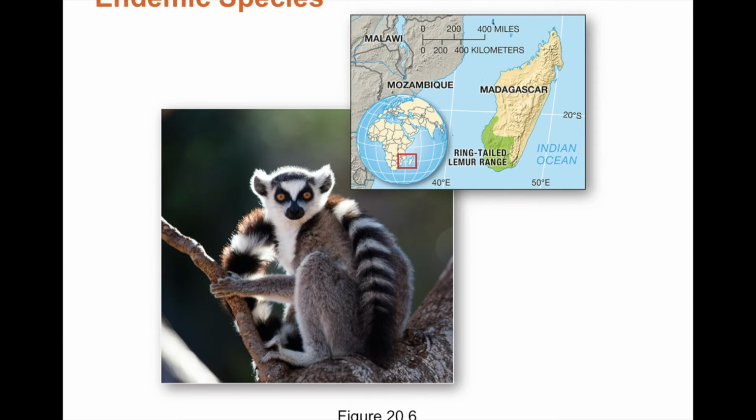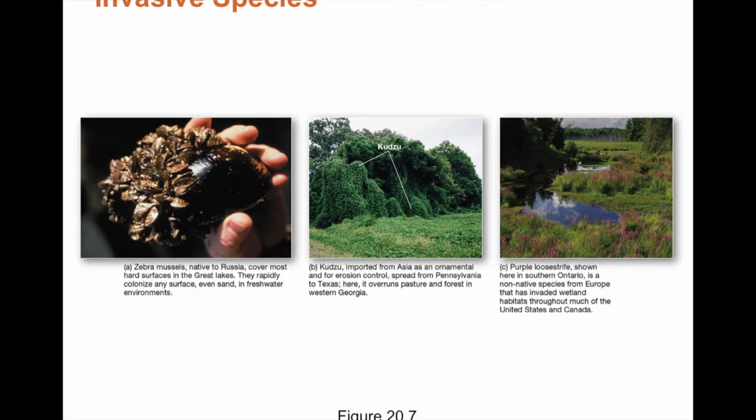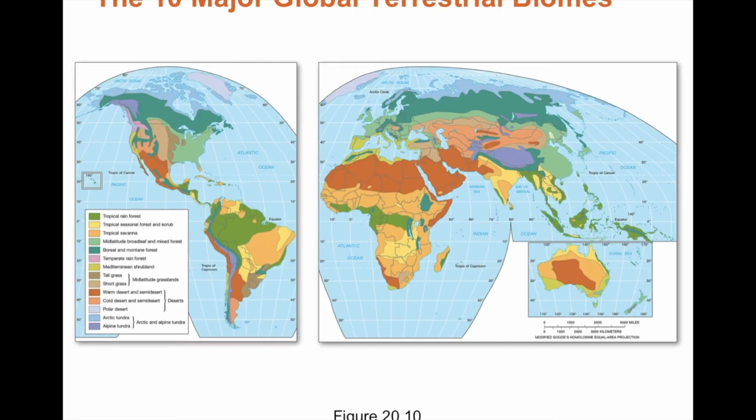Endemic species are species that are native to a particular area, and invasive species are species that have invaded in and changed the ecosystem. So here's a map of the 10 major global terrestrial biomes.